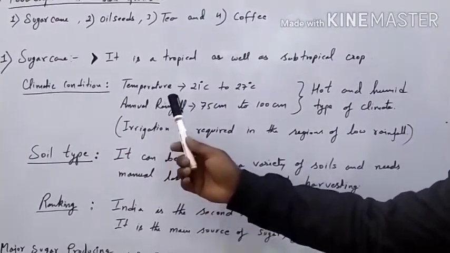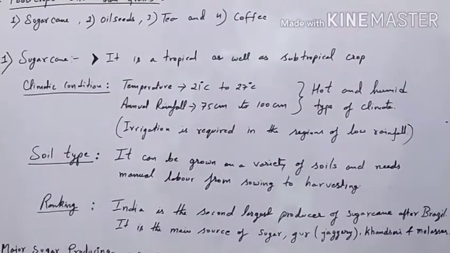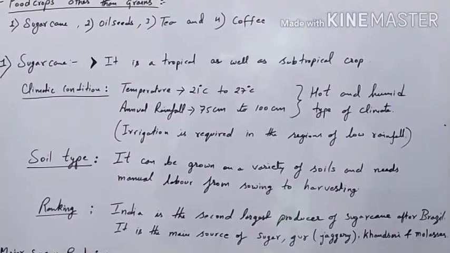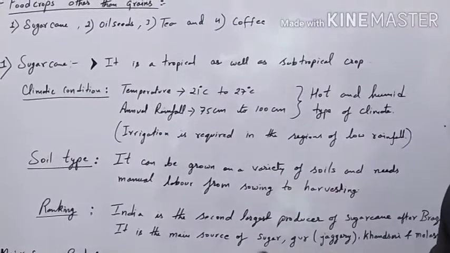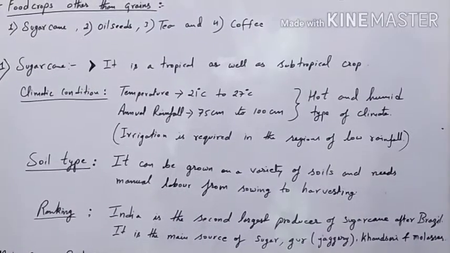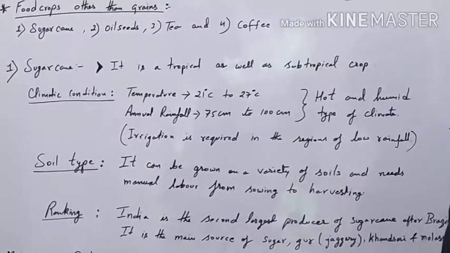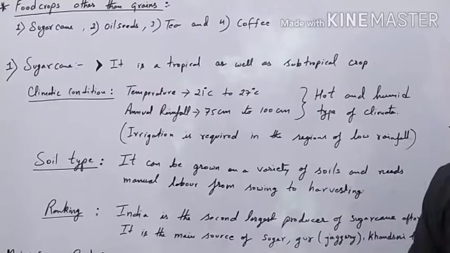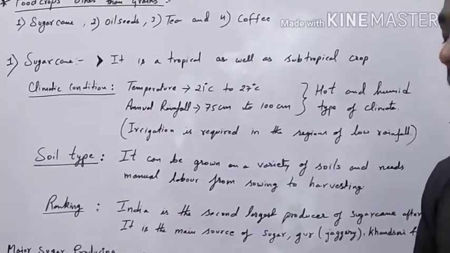The temperature required for the growth of sugarcane is 21 degrees Celsius to 27 degrees Celsius, and the amount of rainfall required is 75 centimeter to 100 centimeter. That means the climate should be hot and humid. It is also grown in some other places where there is very little rainfall, but with the help of irrigation. Irrigation is required in regions where there is very low rainfall.